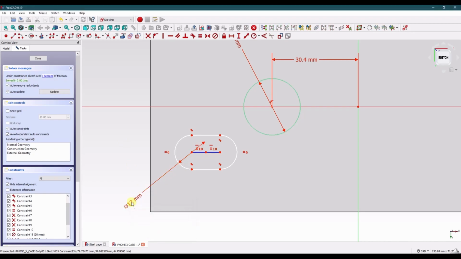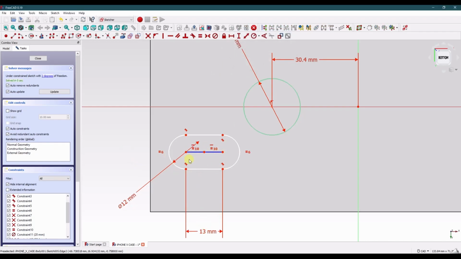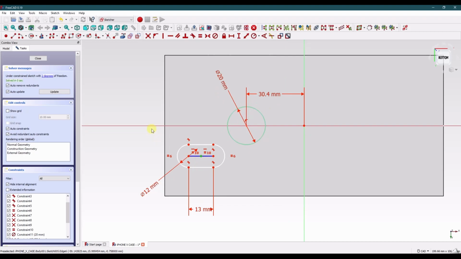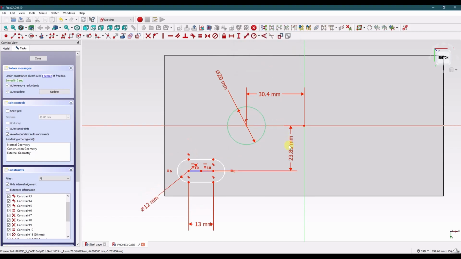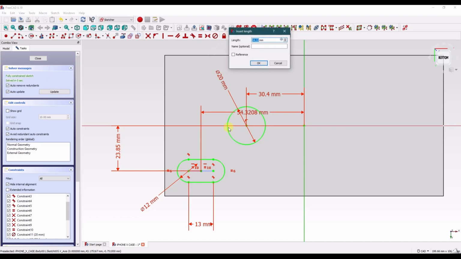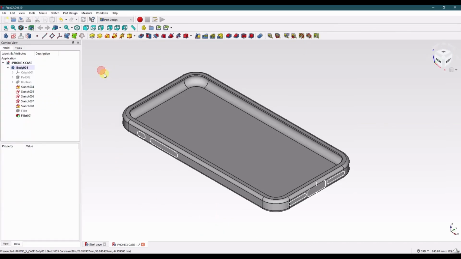This diameter changes to 12 millimeters. Those are still equal, so that's good. The slot length is 13. So now all we need to do is set our distance. 23.85. Bring that over here. And 53.515. Okay.